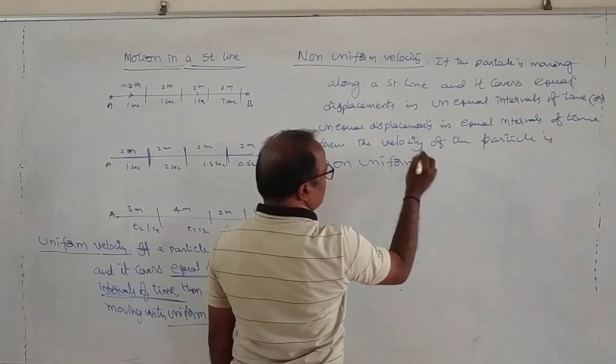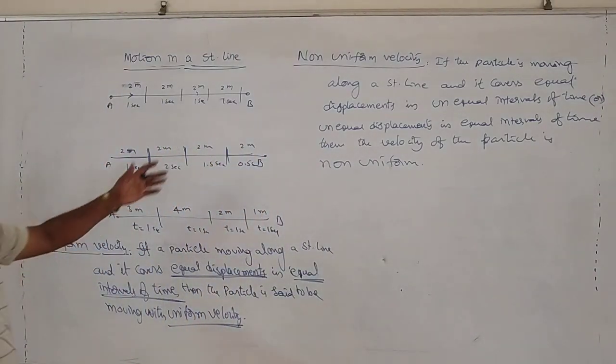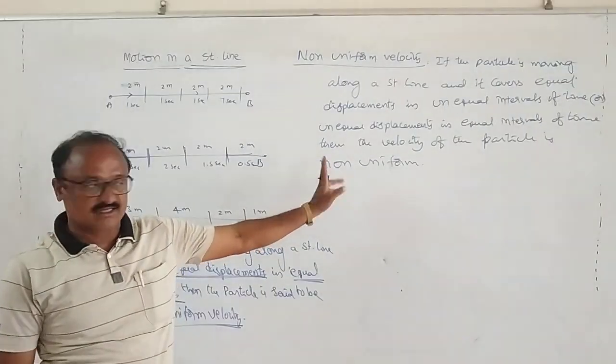Okay? This is the definition for non-uniform velocity. Uniform velocity and also non-uniform velocity, right?